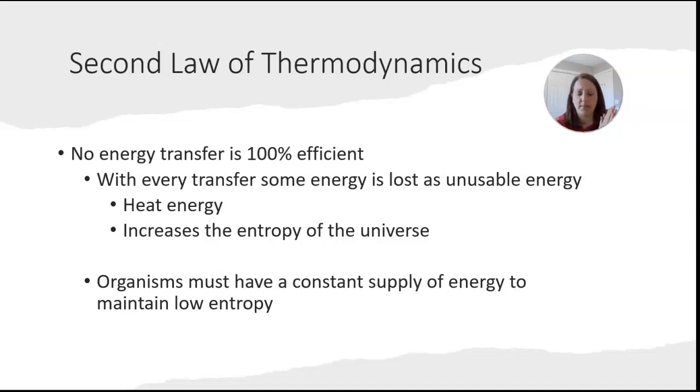Okay. Living organisms need a constant supply of energy. When we have energy, we can maintain order and organization. You can think of living organisms as islands of low entropy in a universe that has entropy constantly on the rise. Again, we need a constant supply of nutrients to transform into ATP so that we can continue to live.